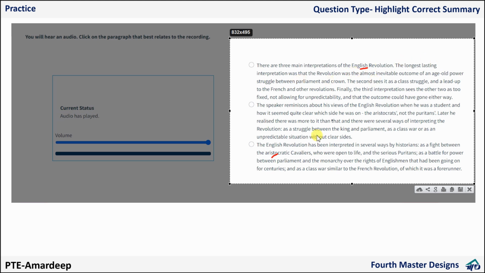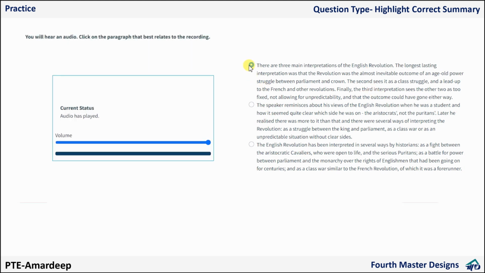Okay, and then what was the first? The first was the struggle between Parliament and something else. He said something like that. Here also we have aristocrats, here also we have Cavaliers, here we do not have that. And then in this part there is nothing like first, second, third, so I will eliminate. Here also it seems like they are discussing just 1 and 2 only, eliminated. Here we have second, here we have third. So I will go for your first one, and that is the correct answer.